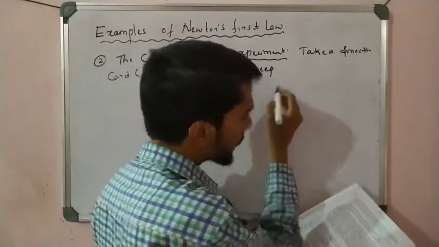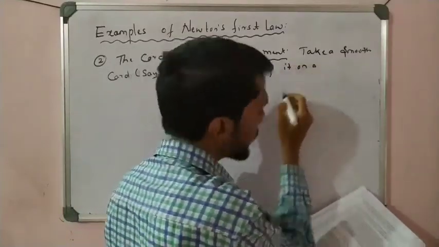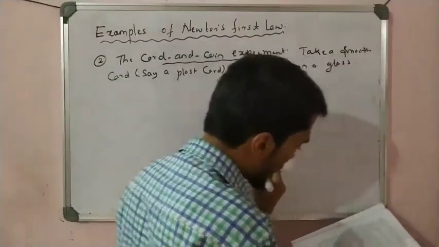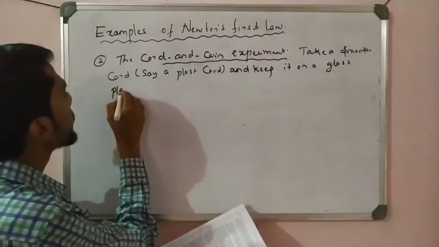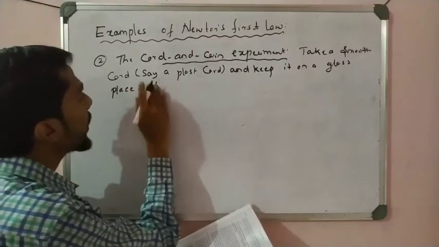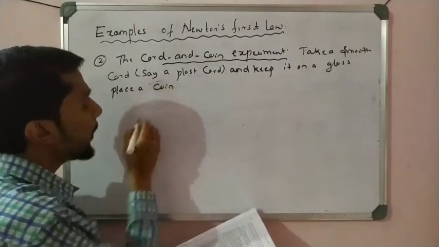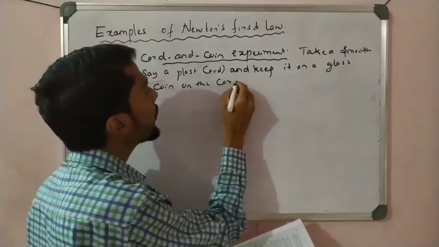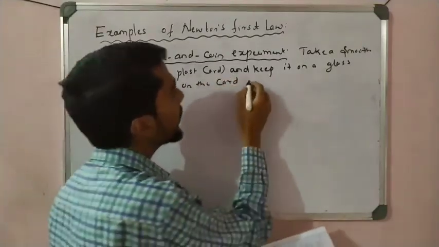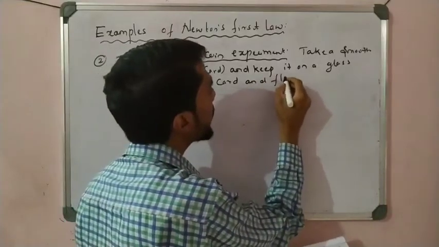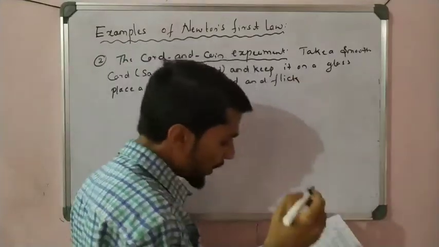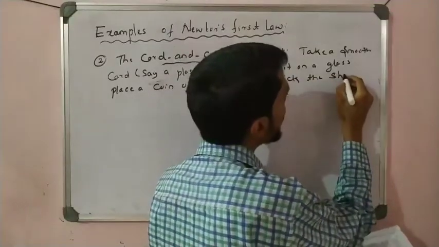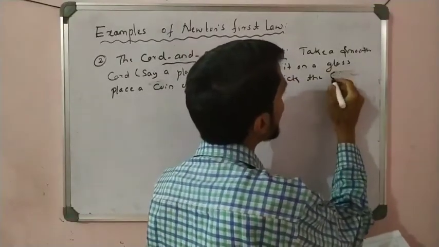Keep it on a glass. Place a coin on the card, and flick the card sharply.